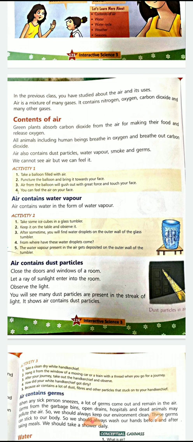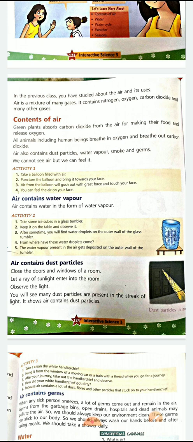Now, air contains water vapor. How can we show that air contains water in the form of water vapor? Now, in a glass, put a lot of ice and put it on a table. After some time, you see small water droplets on the glass. This shows that the water vapor in the air or in our surroundings comes near the glass in the form of droplets and settles over there. So we can see the water droplets.